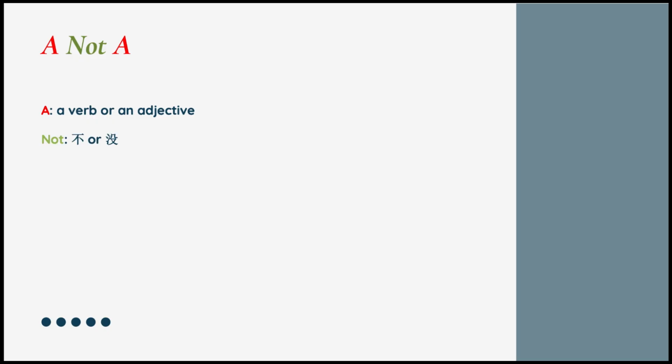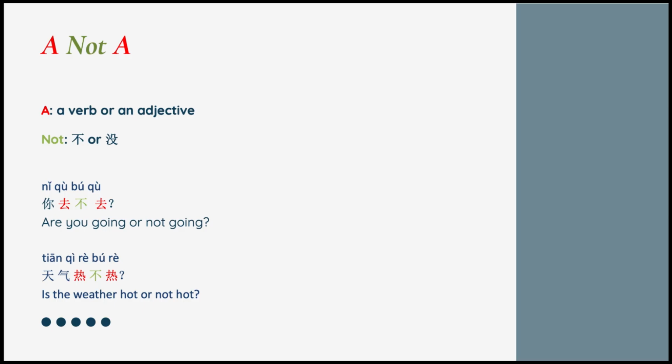Not can be 不 or 没。你去不去？It's literally you go, not go. It's like, do you want to go or not? 天气热不热？Literally, weather hot, not hot. These A not A questions are the same as yes or no questions ended with ma. So, 你去不去 is the same as 你去吗，they are interchangeable. 天气热不热 is the same as 天气热吗，these two sentences are interchangeable as well. Their meanings are exactly the same.